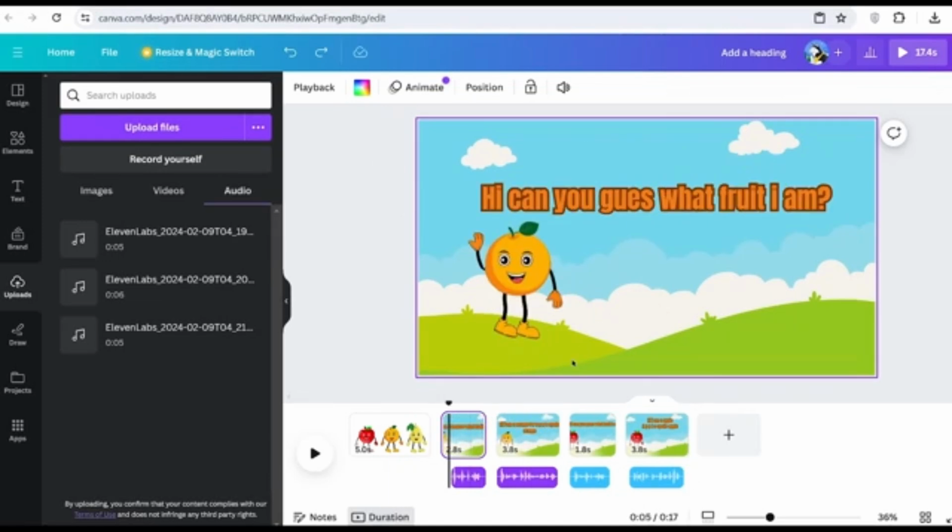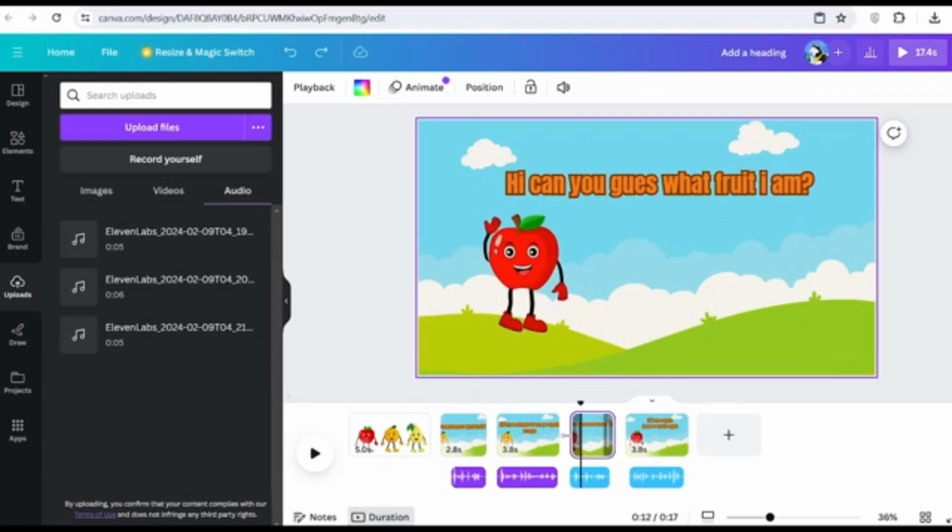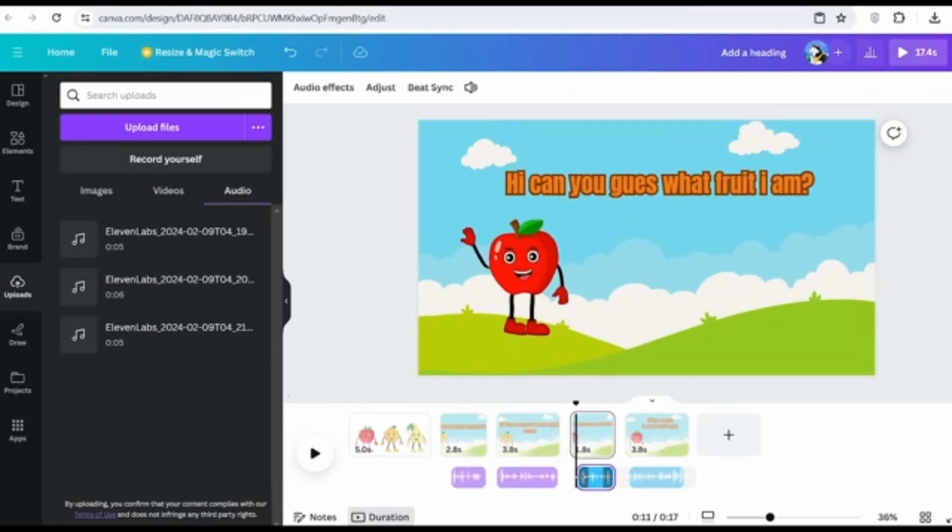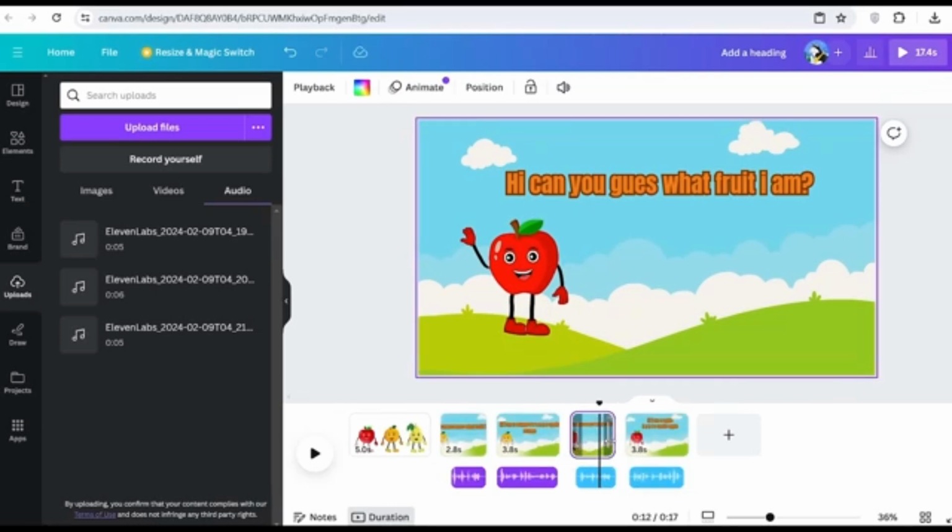You go ahead and continue doing the same process for all of your different scenes and for each of your different characters, and set it up in such a way where it's engaging, until you've done your entire video. Now, as you can see, I've added in all my different characters and all my different text. Once you're done that, you're not done yet, because the last thing you need to do to truly make this a great video is to add in some background music.